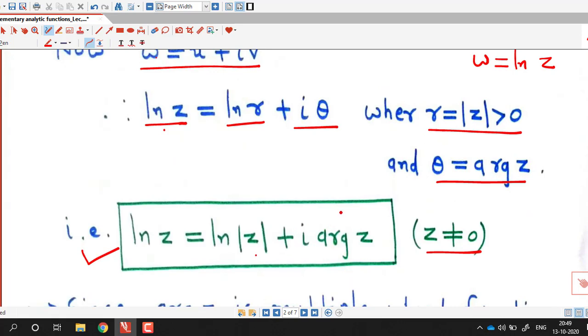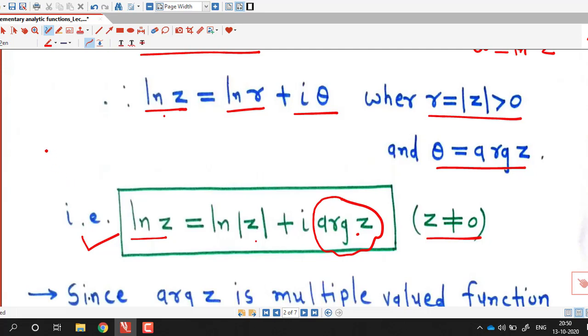Now we know that for any complex number, the argument of z has an infinite number of values. That is, the argument of z is a multi-valued function, and log z depends on the argument of z. This shows that the logarithm of a complex number is also a multi-valued function, or there are an infinite number of values for the logarithm of any complex number.